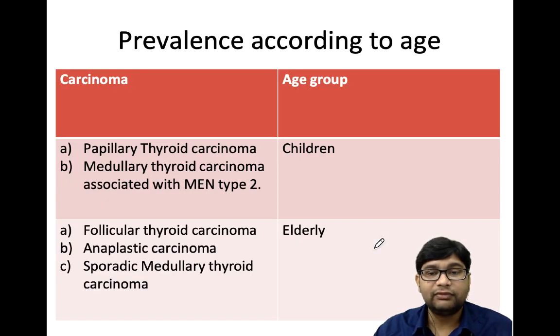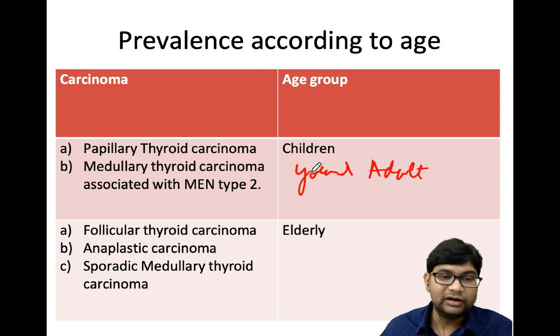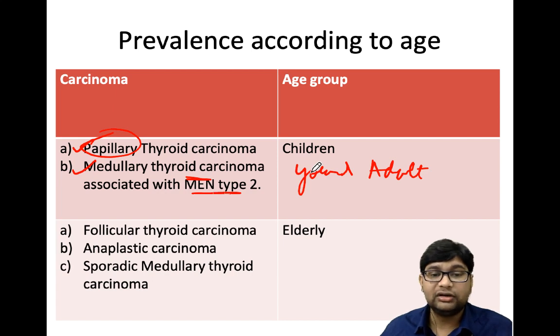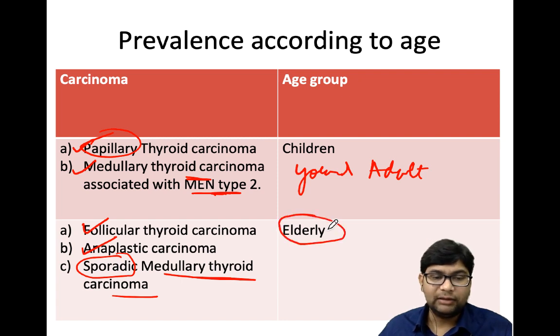So what is the prevalence according to age? In children and young adults, you'll find papillary carcinoma of thyroid and medullary carcinoma, which is associated with MEN. They are more seen in children and young adults, while follicular carcinoma, anaplastic carcinoma, or sporadic medullary carcinoma will be common in the elderly. Follicular will be common in middle age to elderly, and anaplastic and sporadic medullary will be common in the elderly population.